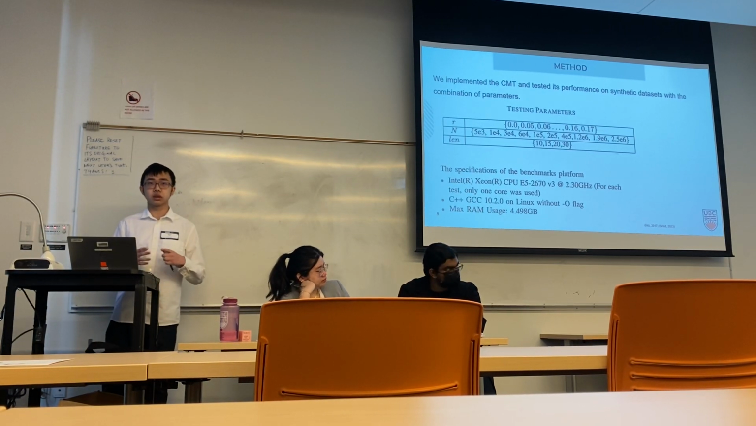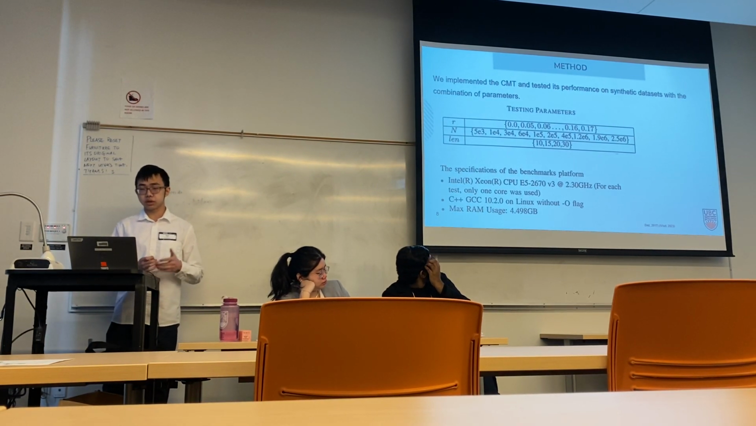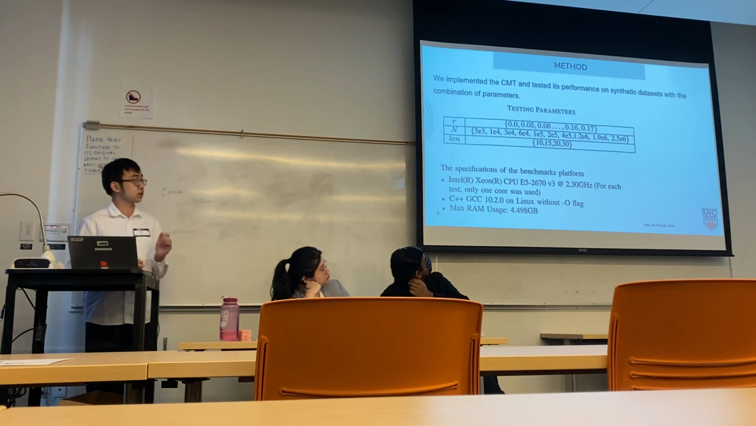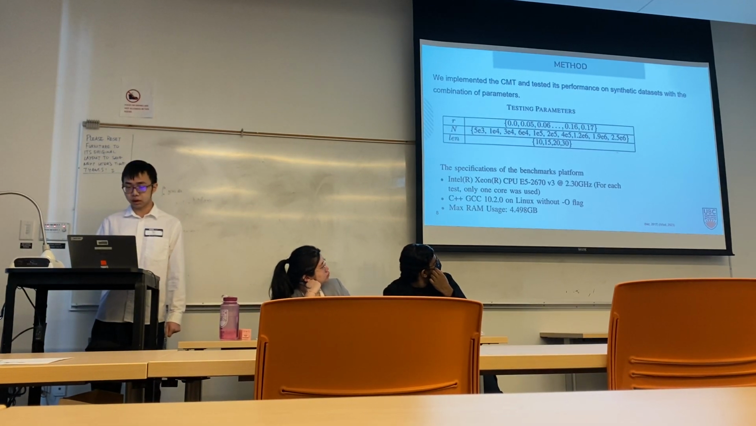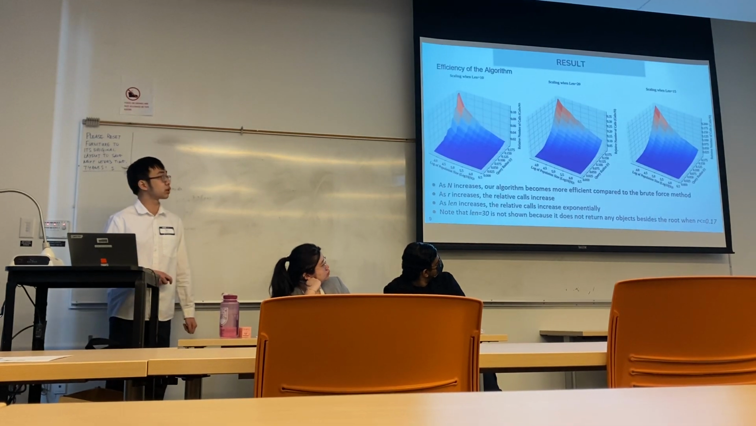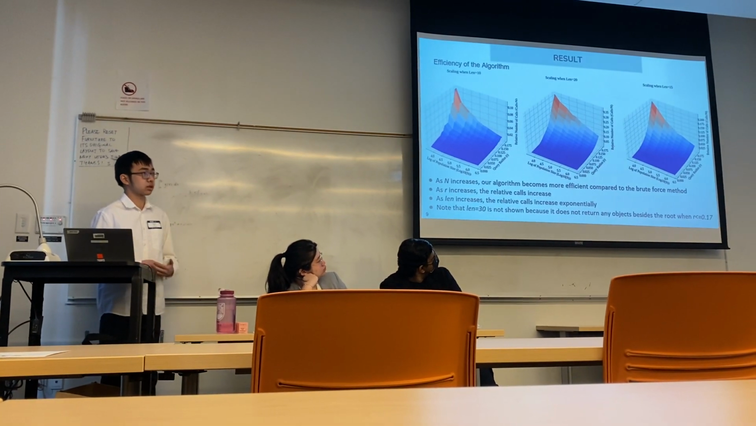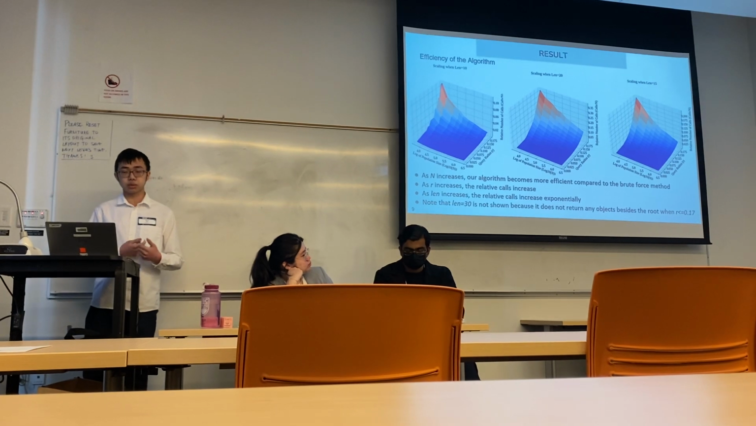That means how similar the user wants other people to be, ranging from 0 to 0.17. We tested this algorithm on the Intel CPU E5-2670, and this is our result. So we compare how efficient our algorithm is compared to the brute force one.